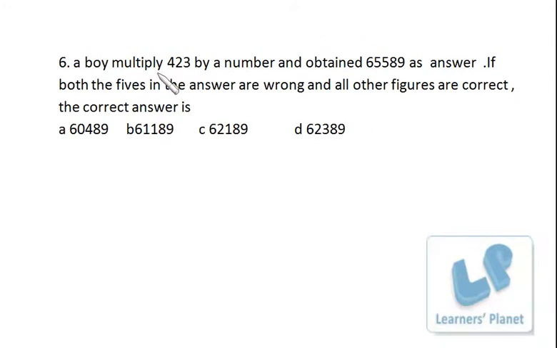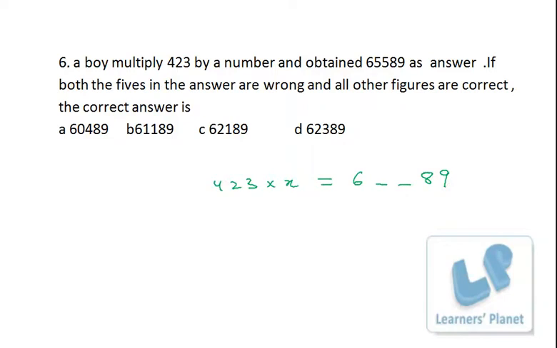A boy multiplied 423 by a number and obtained 65589 as the answer. If both the 5's in the answer are wrong and all other figures are correct, the correct answer is? Precisely what we have to do: it's 423 into x. 423 is multiplied by a number, I suppose that it is x, and the correct answer is 6_89, as both the 5's are incorrect.